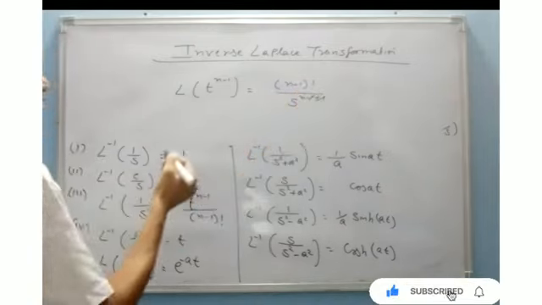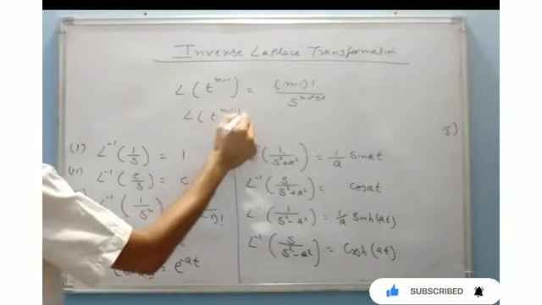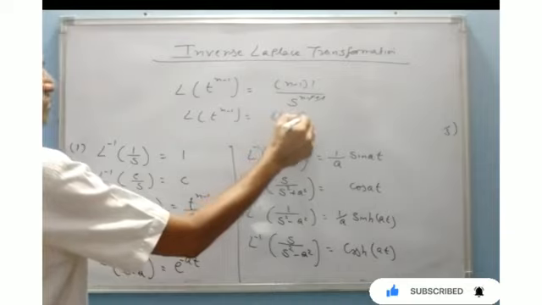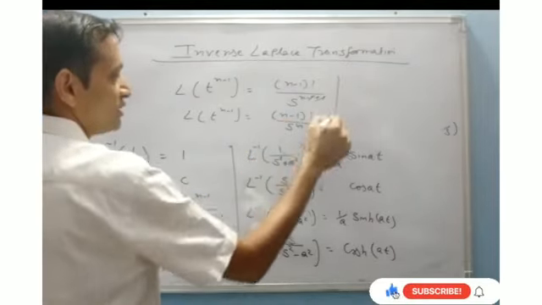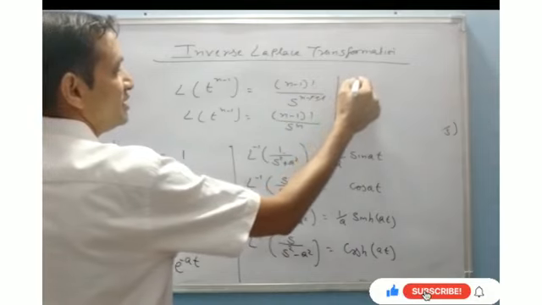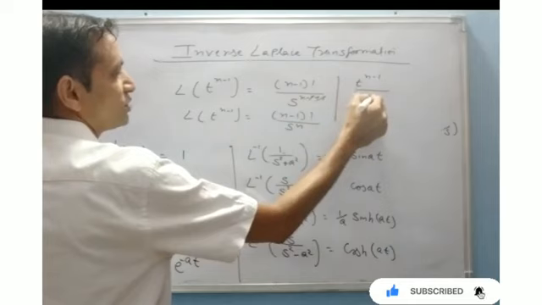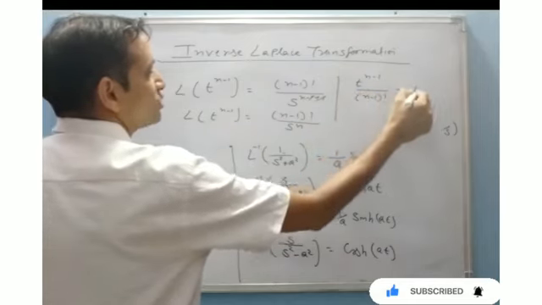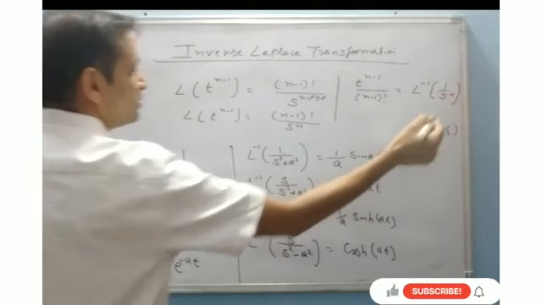This will be cancelled out. So the Laplace transform of t to the power n minus 1 is n minus 1 factorial upon s to the power n. Now if I inverse it, then t to the power n minus 1 upon n minus 1 factorial is equal to the Laplace inverse transformation of 1 upon s to the power n.